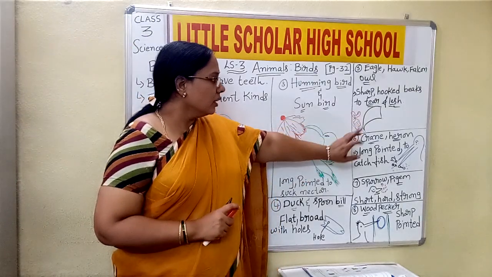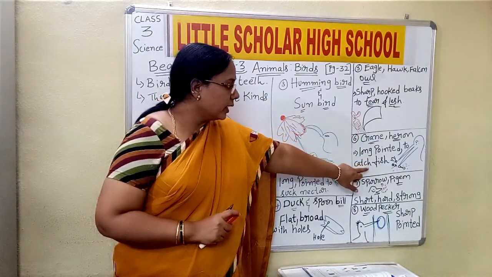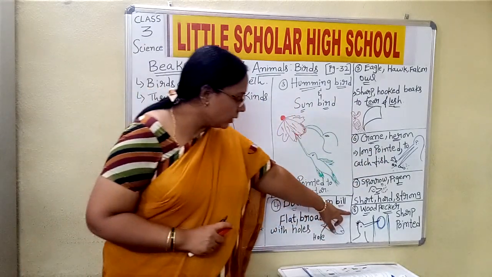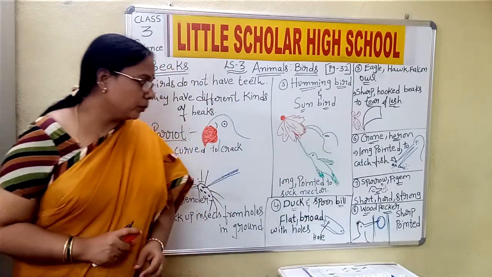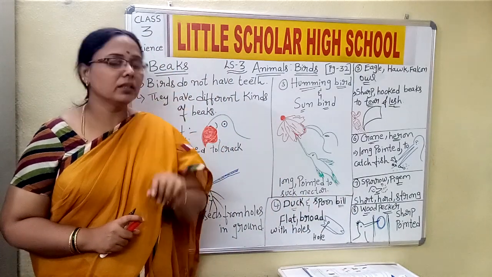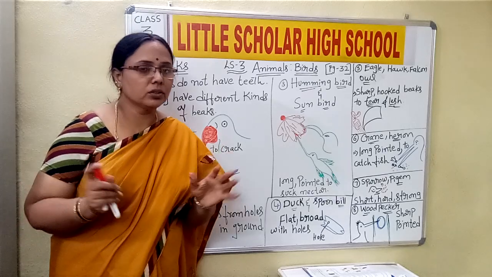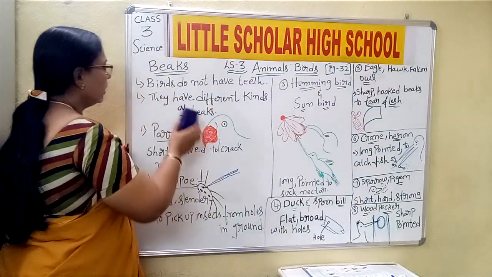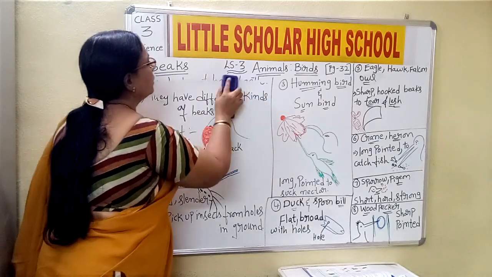Hooked to tear the flesh. Long again to catch the food from the water. And the woodpecker again hard and pointed, very pointed in nature, so that it can make a hole in the tree trunk. So this is about today's class, children.